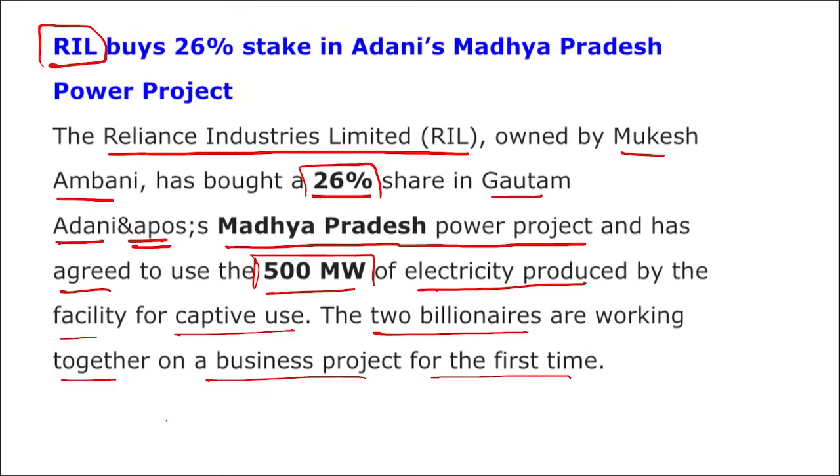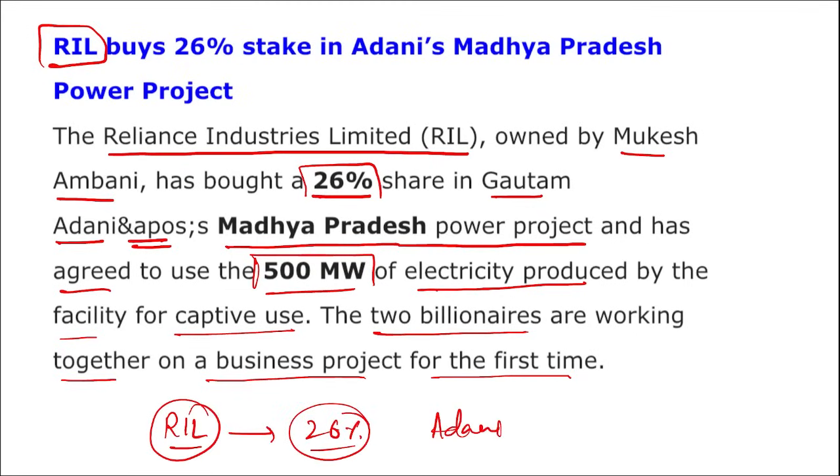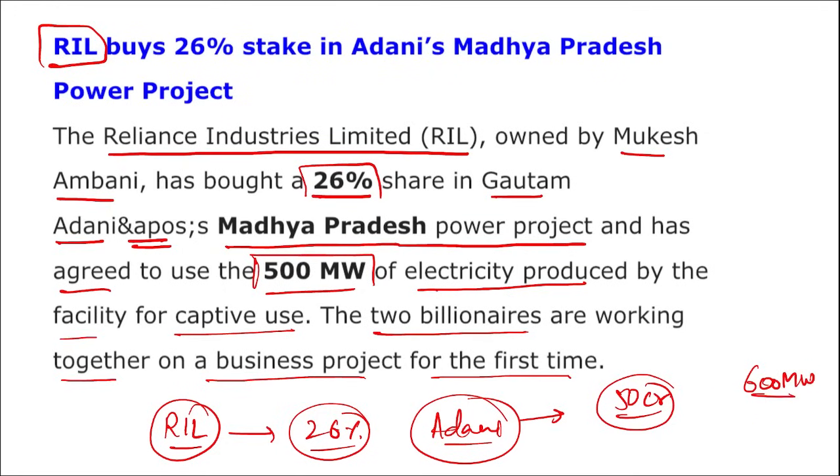So coming back, Reliance Industries Limited, right? They bought a 26% share in Adani, and they both are working together under this, and this is the first time these two Indian billionaires are working together. And remember here for Adani's, Reliance Industries Limited will invest 50 crore rupees for a 26% stake in a 600 megawatt unit of Mahan Energen, and this is an Adani Power subsidiary.